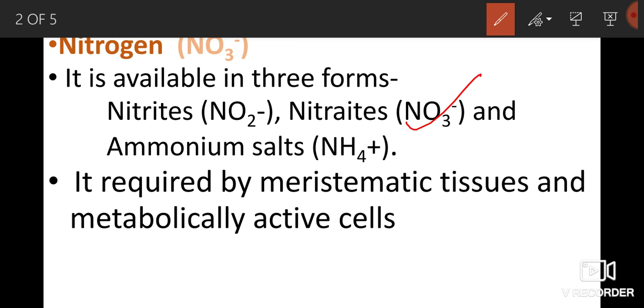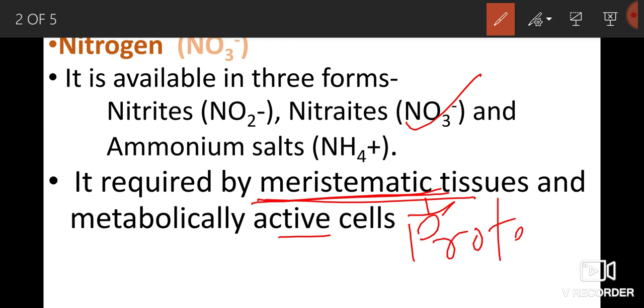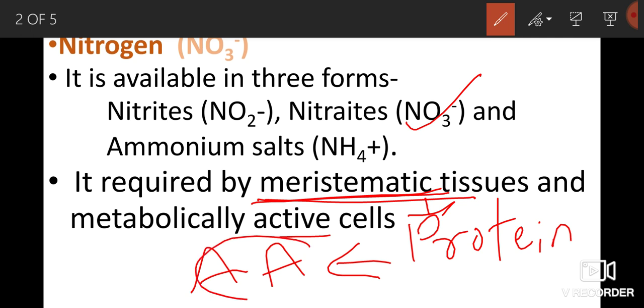Nitrogen is required by meristematic tissues and metabolically active cells. Meristematic cells are the cells which are always undergoing cell division. Those are called meristematic tissues. At this time they require more protein to divide again and again. Proteins are nothing but groups of amino acids with peptide bonds. Each and every amino acid contains nitrogen.